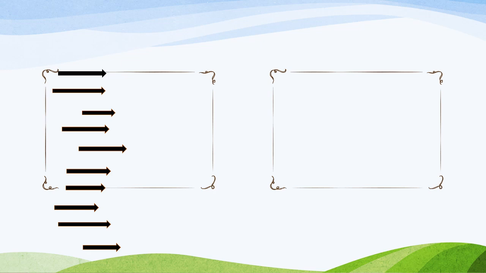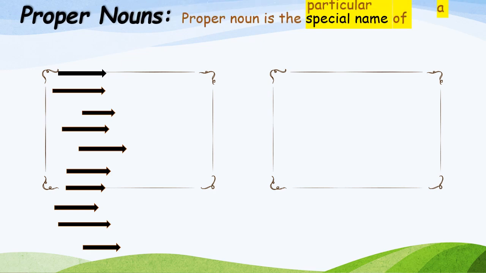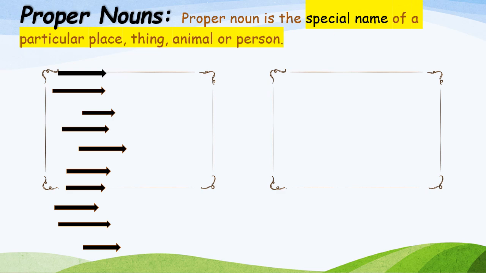Next, proper noun. Children, when we talk about proper nouns, we talk about special names. See the definition here. A proper noun is the special name of a particular place, thing, animal or person.